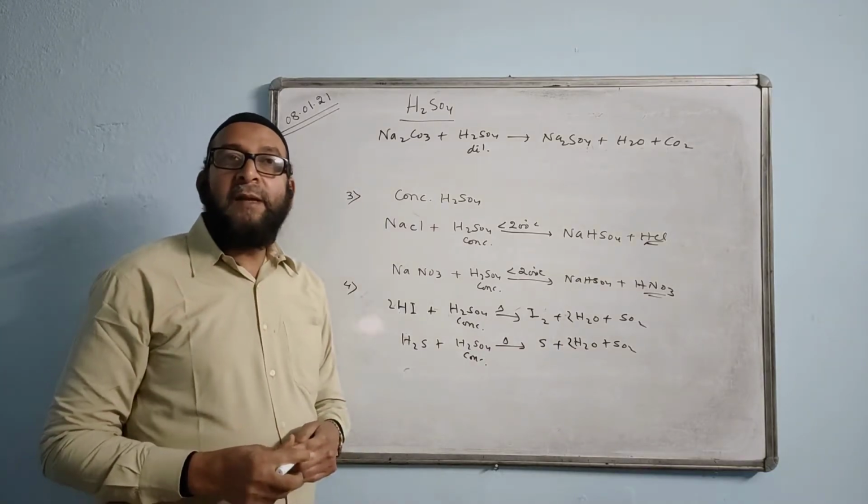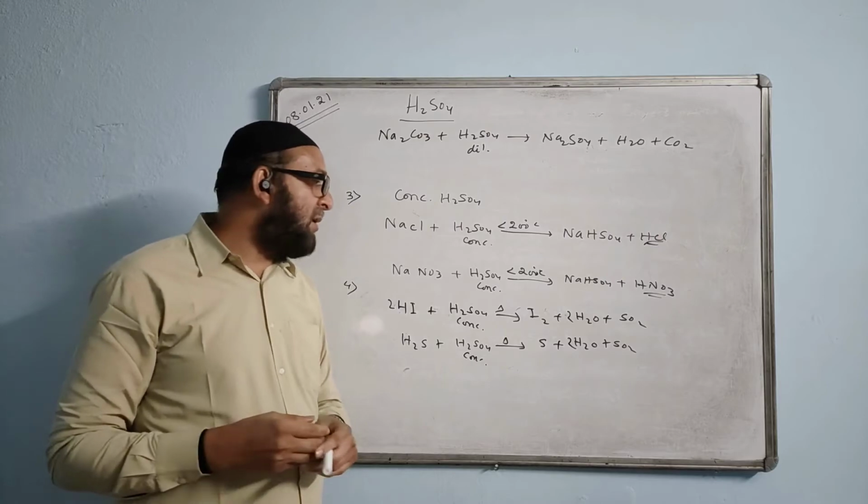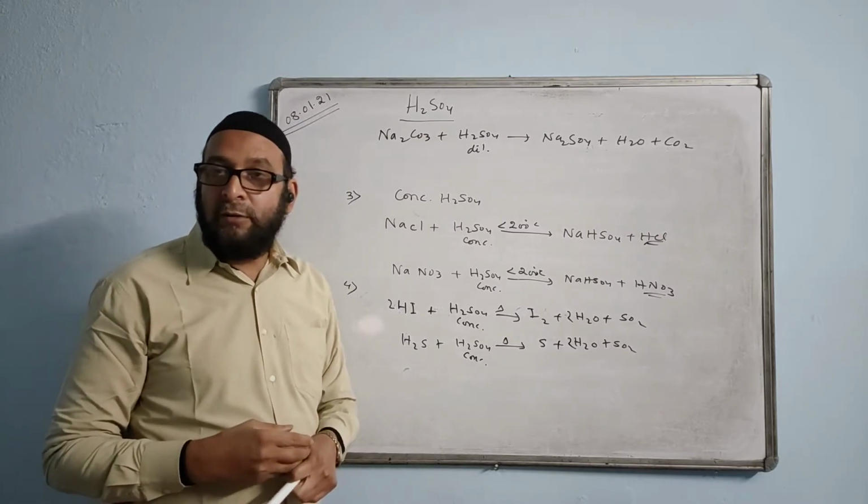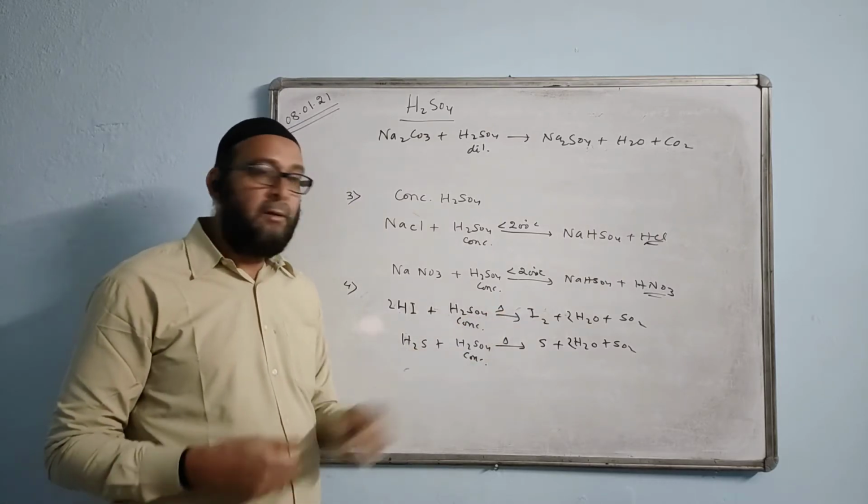So, question maker, you have to have the knowledge of a question maker. Name a solid halogen. The answer is iodine.